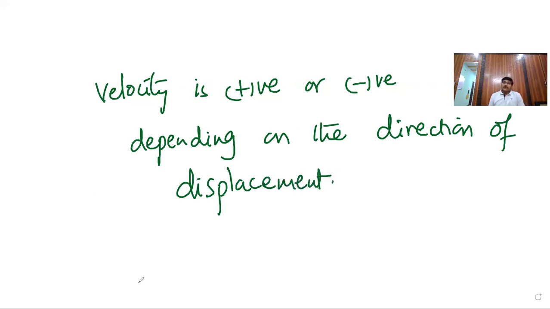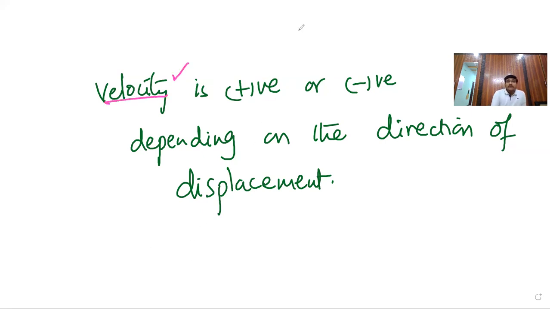Whereas we have seen that speed is always positive, there is no question of negative. But for velocity, if the displacement is positive, then velocity is positive. If the displacement is negative, in the negative direction, then the velocity is also in the reverse direction, because velocity is a vector. Clear?